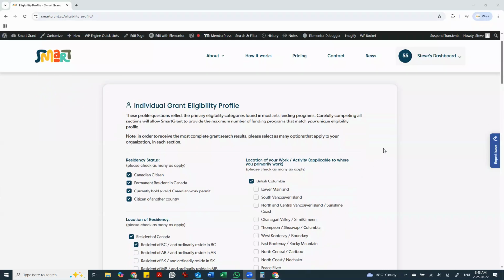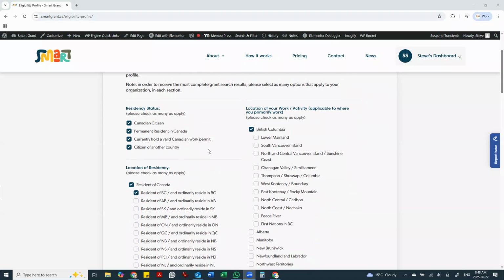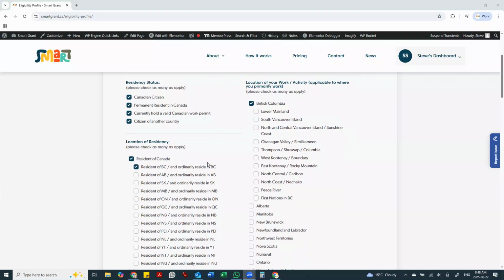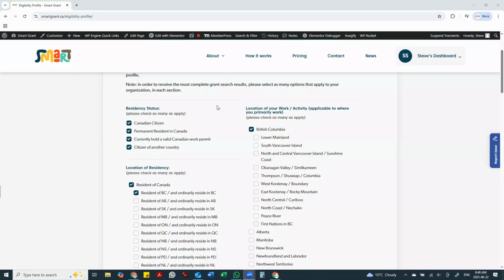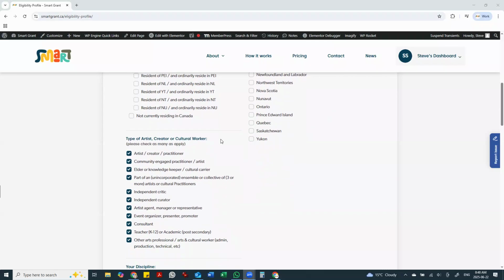So to have a look at the individual grant eligibility profile, as with the other profile, the questions to be completed in this section reflect the way in which funders define individual eligibility for their programs. For example, we have residency status, whether you're a Canadian citizen or a permanent resident, location of your residency, depending on what province, reflects how funders require you to be resident in their province. Again, we have the question of location of your work or your activity, the type of artist or creator, individual or cultural worker that you are.